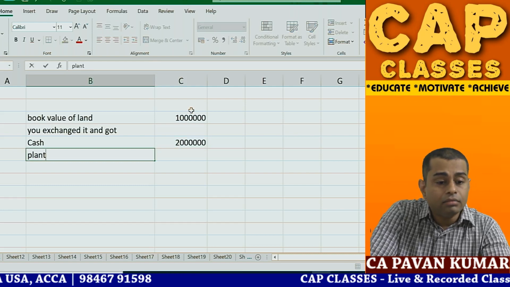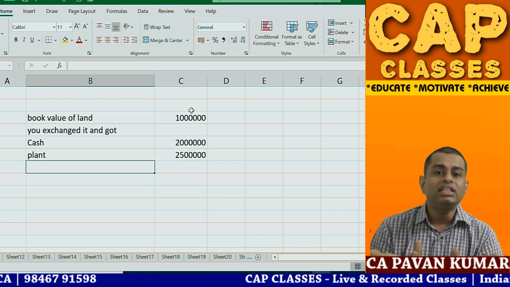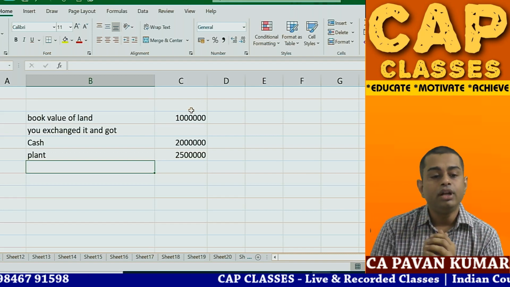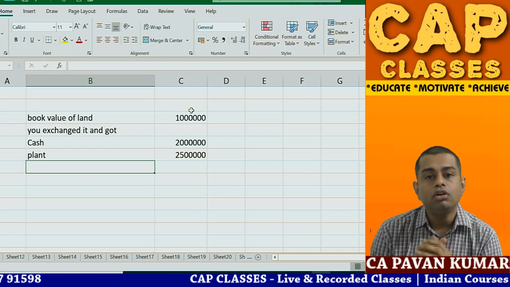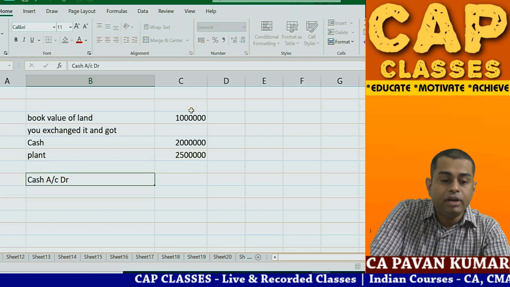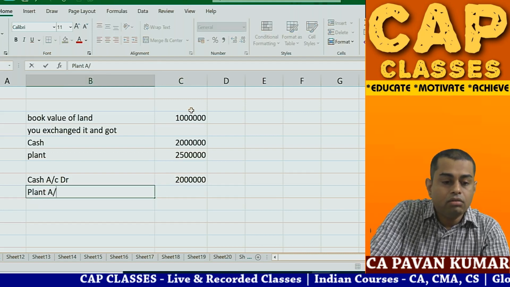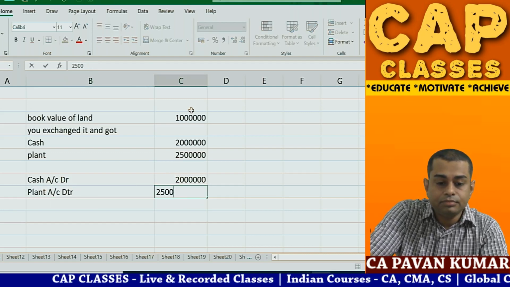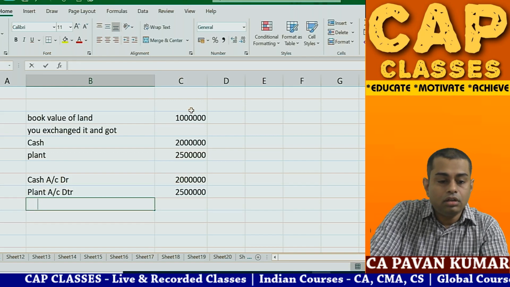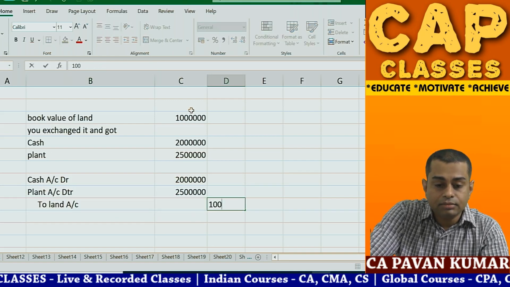Then plant 25 lakhs. So what is the accounting? That is what they are asking. Simple. Debit what comes in, credit what goes out. Khatam. Debit what comes in, cash account debit 20 lakhs. Plant account debit 25 lakhs. To land account, tada, 10 lakhs.